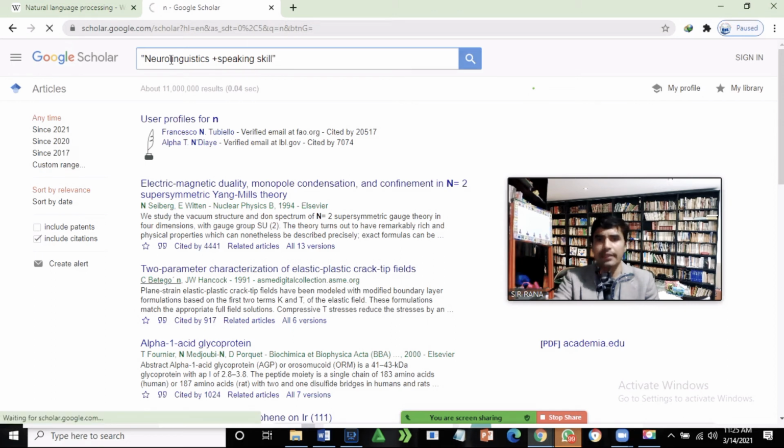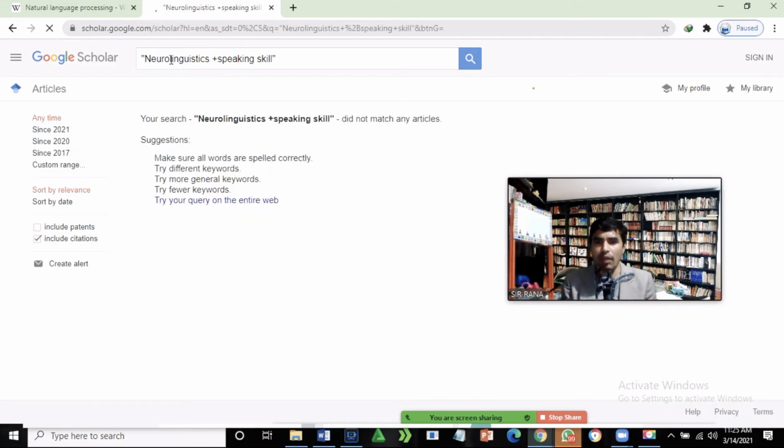So I just enter. Now Google Scholar will show me exact information related to what I want. So neurolinguistic plus speaking skill did not match. So they say that information related to this keyword is not available. I can even change. I just remove this plus, and over here I write like this.